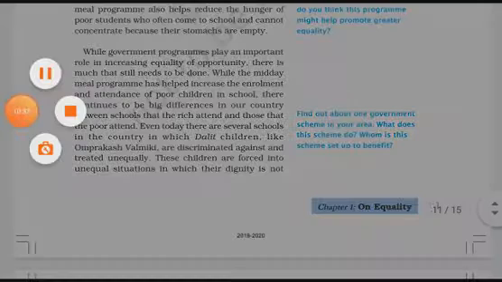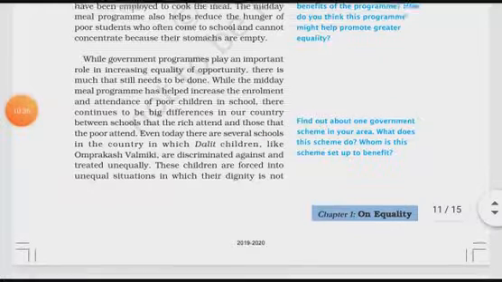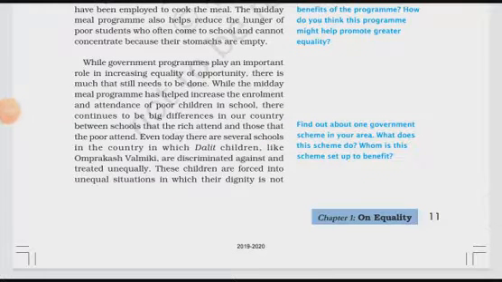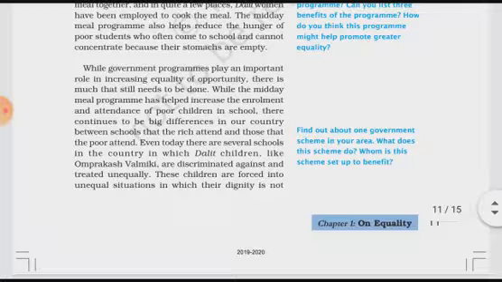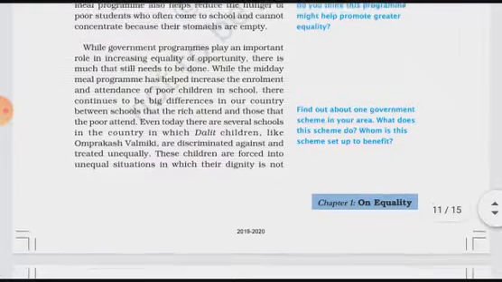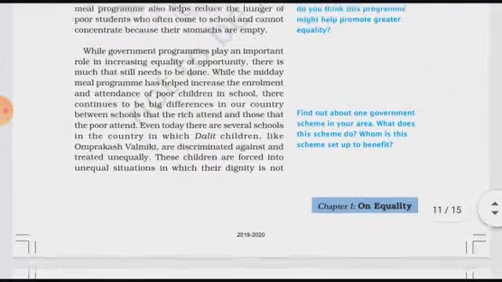Okay, now what they have given here: while government programs play an important role in increasing equality of opportunity, there is much that still needs to be done. As we all know, the government is launching many programs, and it is also playing an important role in increasing equality of opportunity. But there is still something that needs to be implemented more.